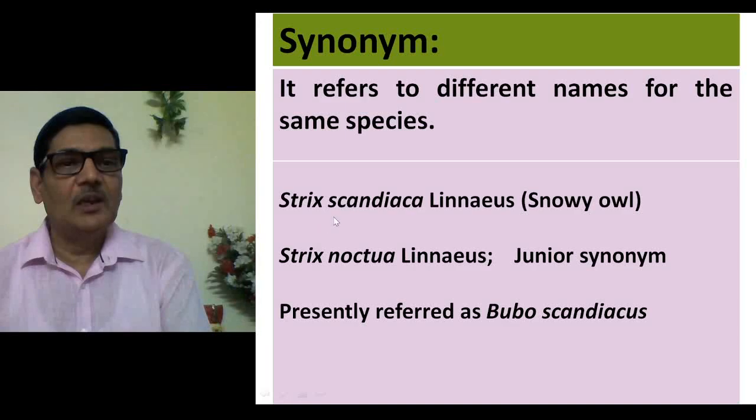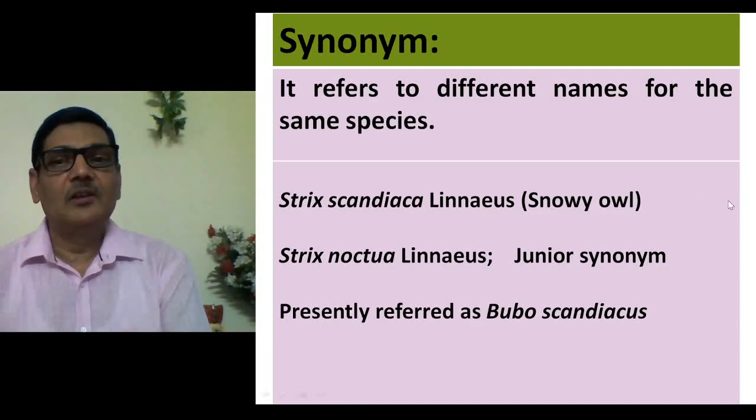So presently, this bird is known by another name, that is Bubo scandiacus. So this is the meaning of a synonym, that is when a particular animal is being known by more than one name, then in such case only the appropriate name will be retained, or the first name will be retained, and the other names which were given later will not be considered. So all junior synonyms will be discarded.